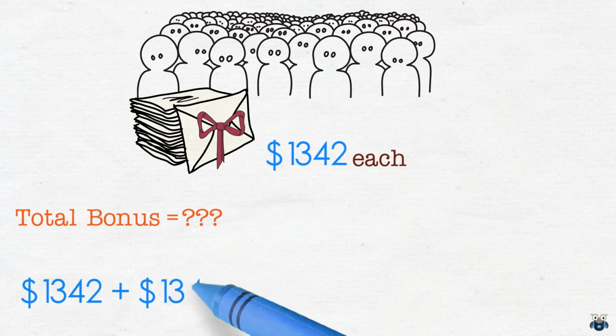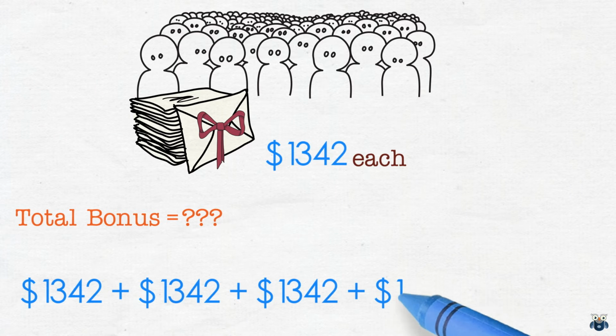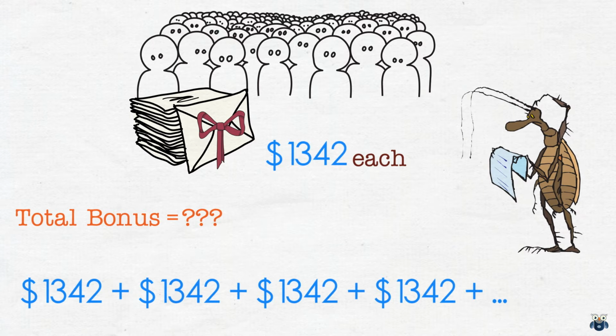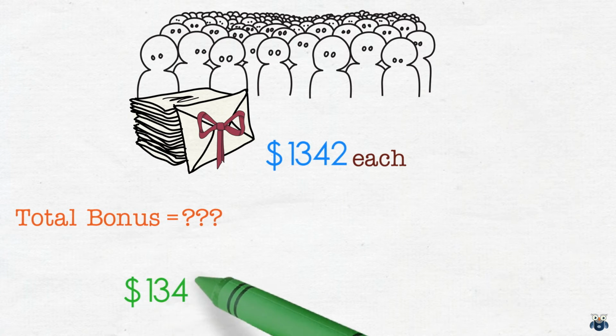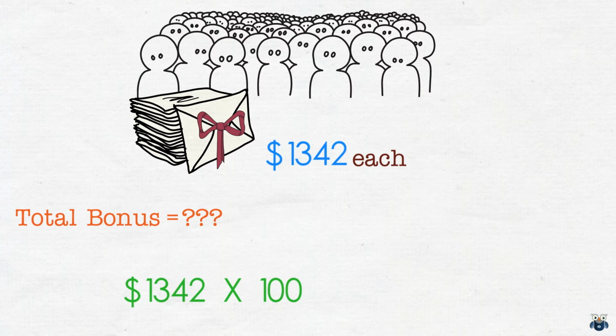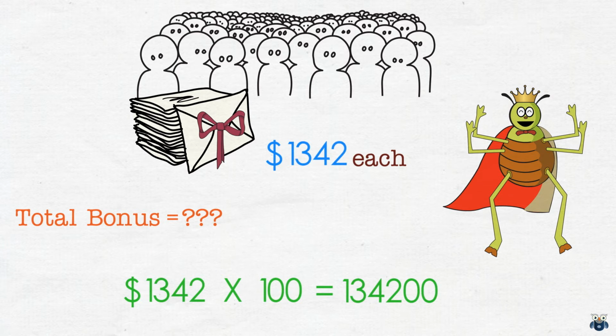If we try to solve this with addition, it would mean adding 1,342 100 times. That would be time consuming, very time consuming. But with multiplication, the answer is easily arrived at. You may have already worked it out. It's 134,200. So as you can see, multiplication is a very powerful tool.